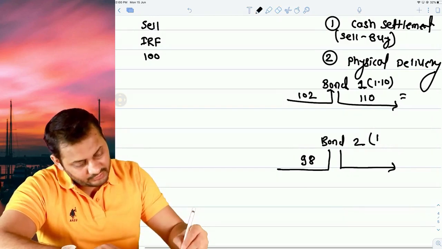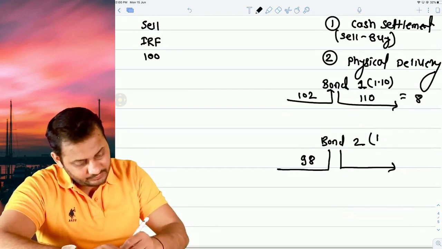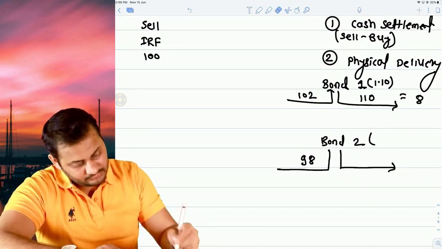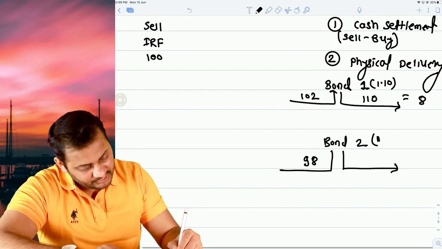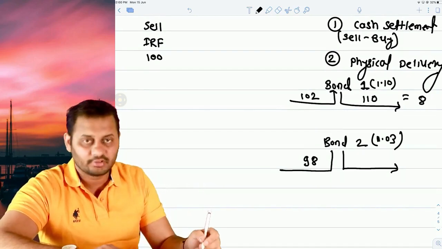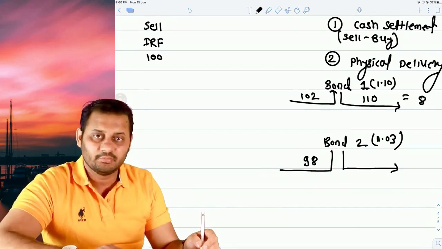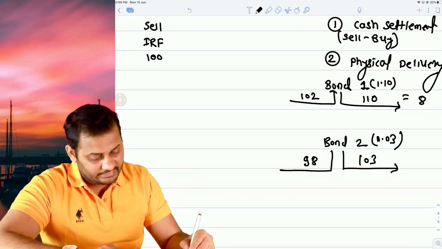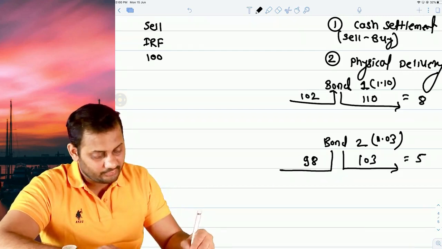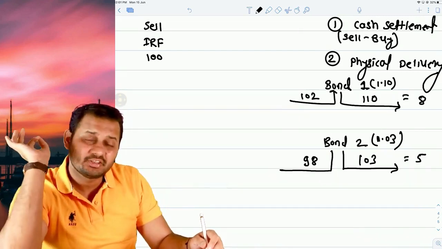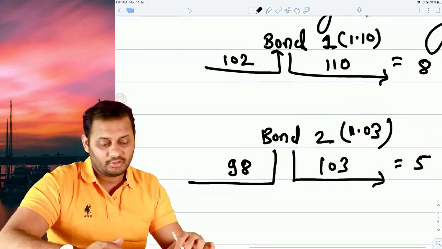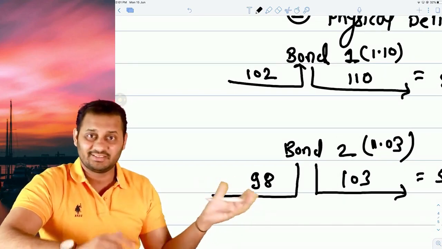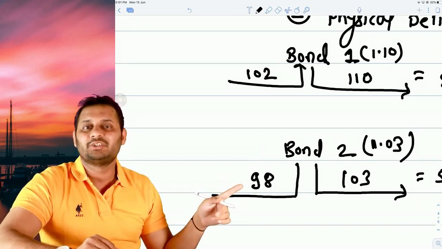Here the profit was 8 rupees, and let's say the conversion factor is 1.03 only here. So you will be selling the bond at 100 multiplied by 1.03, that's 103, and the net profit is 3 and 2, 5. Now you tell me which bond is cheapest to deliver. What most of the students will do is, sir, this bond is cheapest to deliver because the price is less. No, this bond is not cheapest to deliver.